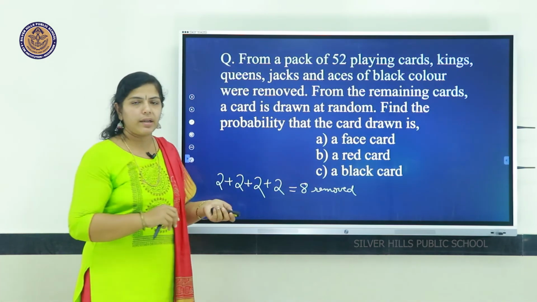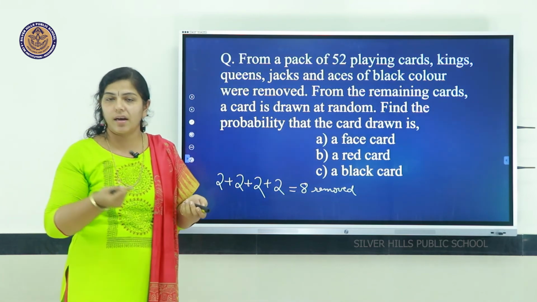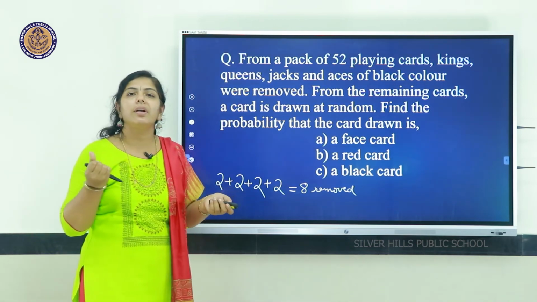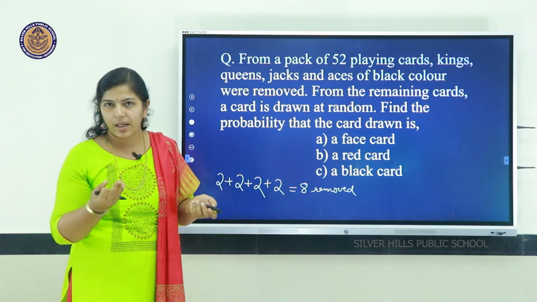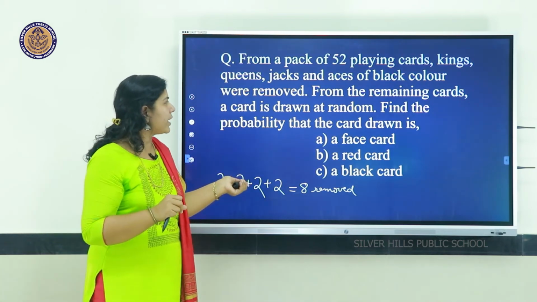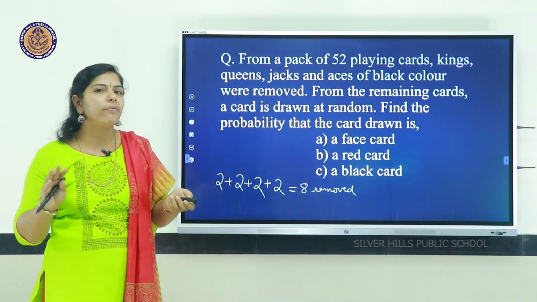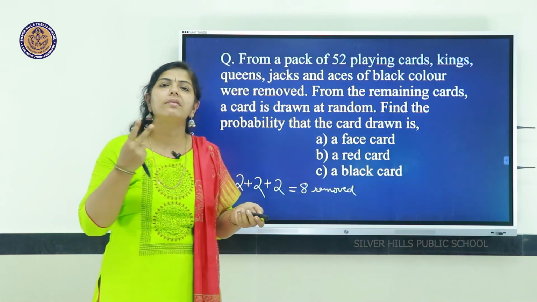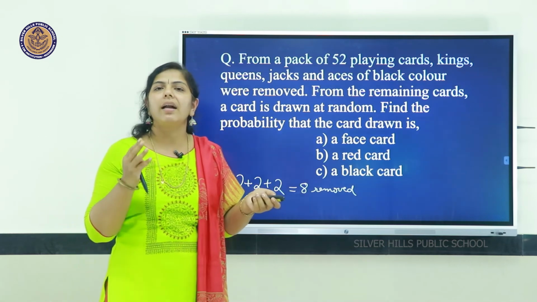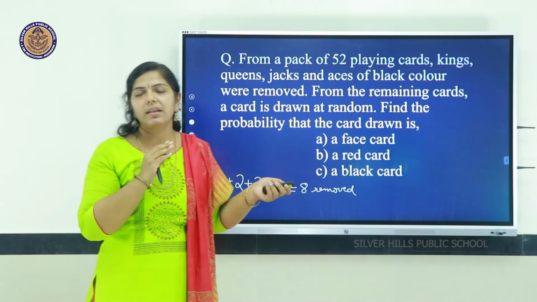Now, what do we have to find? We have to find the probability that the card drawn is a face card. Face card means king, queen and jack. Total 12 face cards are there, but all black face cards are removed. So, only red face cards are remaining, that is 2 kings, 2 jacks and 2 queens. That is a total of 6 face cards remaining in this pack.